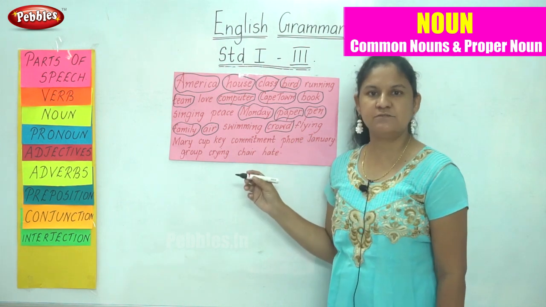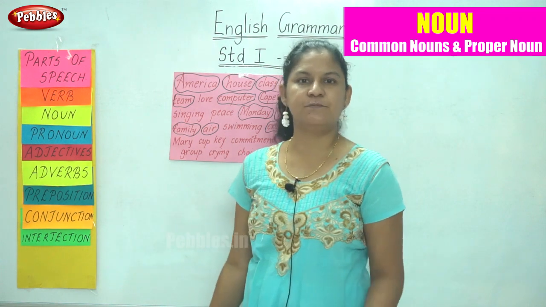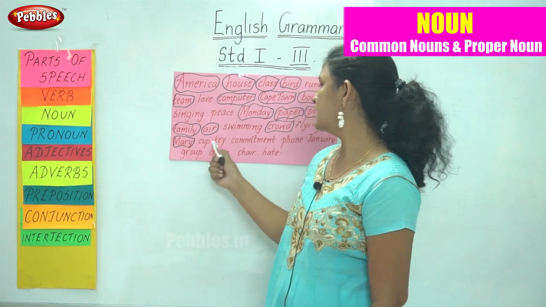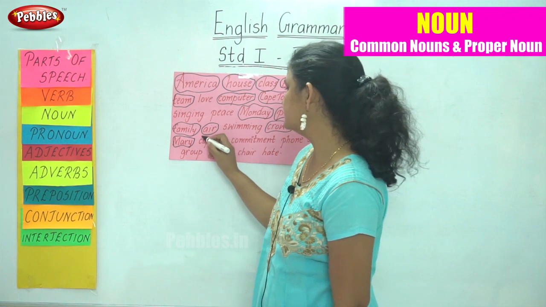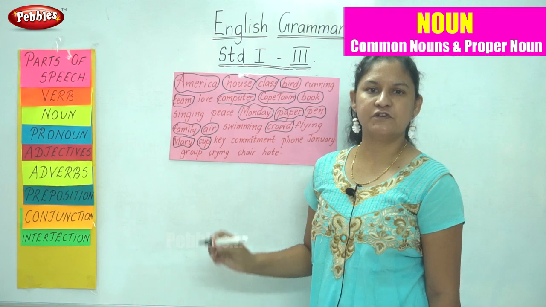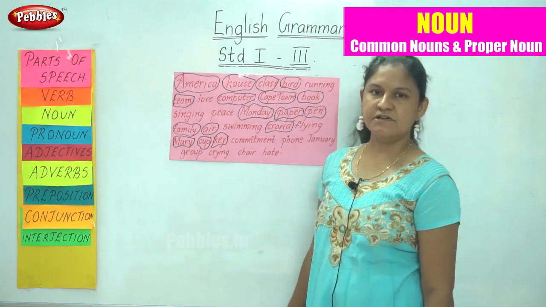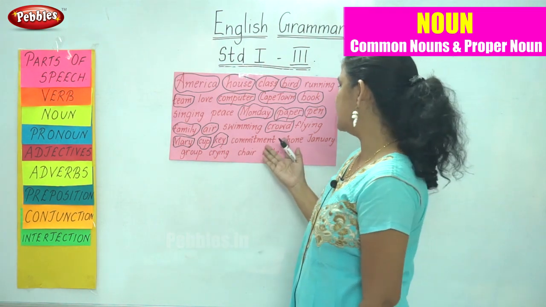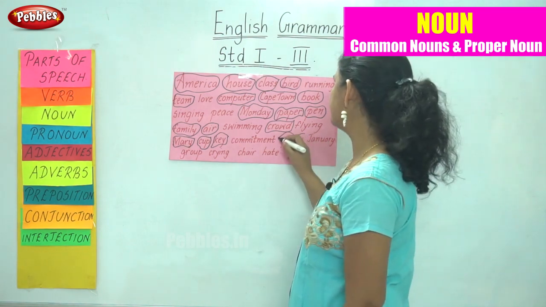Flying is an action being done and is not a noun. Mary is the name of a particular person and is a noun. Cup is the name of a thing and is a noun. Key is the name of a thing and is a noun. Commitment is a kind of thing. Next is phone. Phone is the name of a thing.